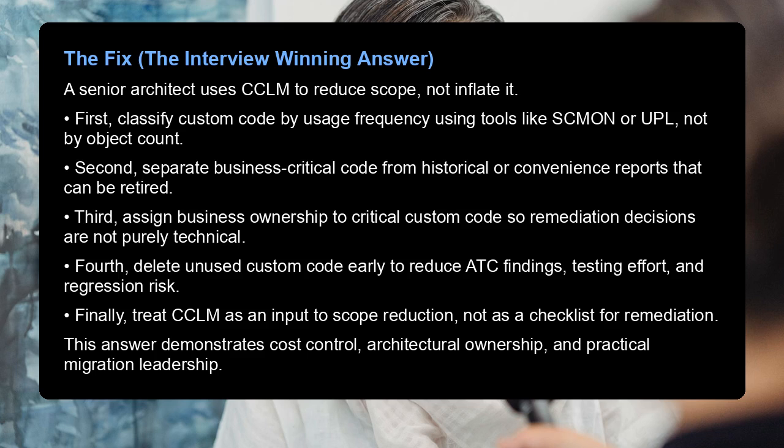Third, assign business ownership to critical custom code so remediation decisions are not purely technical. Fourth, delete unused custom code early to reduce ATC findings, testing effort, and regression risk. Finally, treat CCLM as an input to scope reduction, not as a checklist for remediation. This answer demonstrates cost control, architectural ownership, and practical migration leadership.